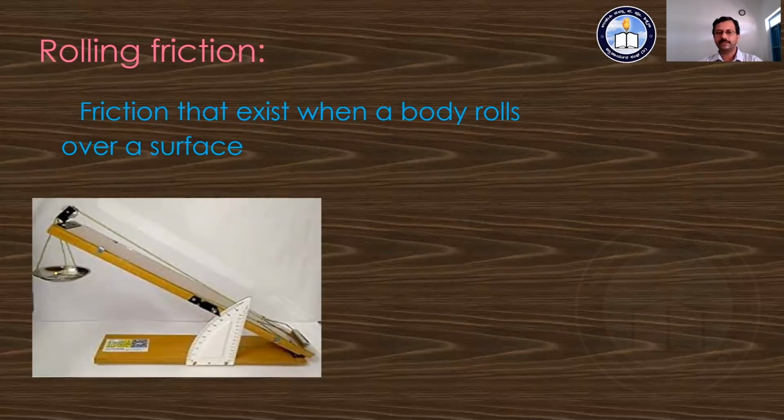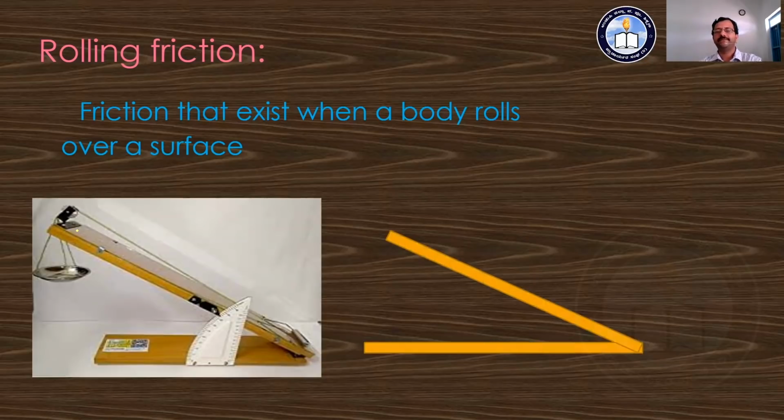As you place some mass or the standard weights, this slider or this roller starts to move here. It is going to roll over the inclined plane. This kind of motion is called rolling motion, and the friction that exists here is known as rolling friction.